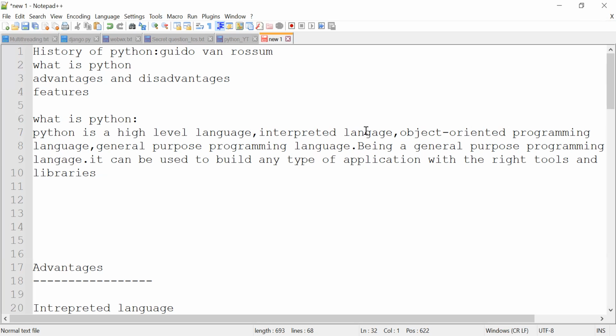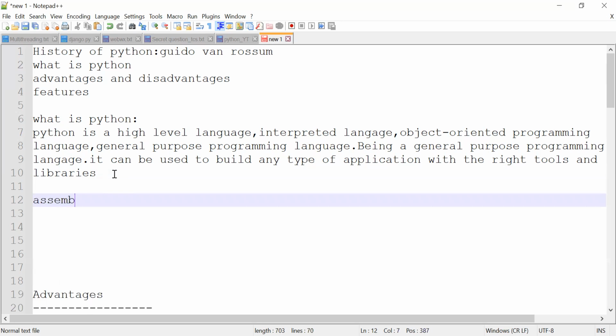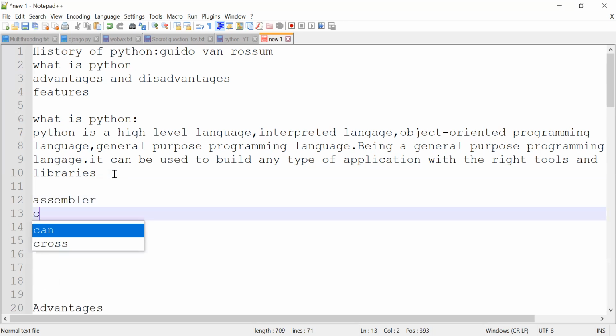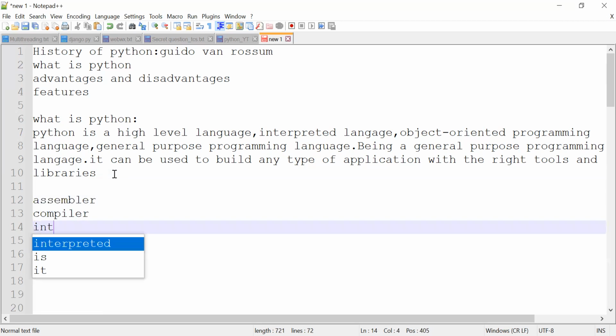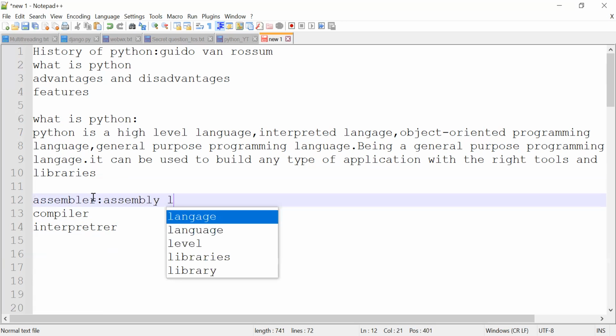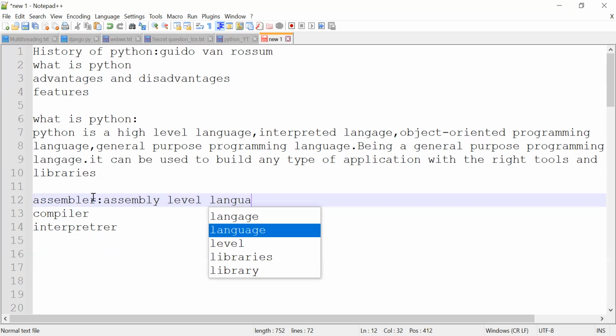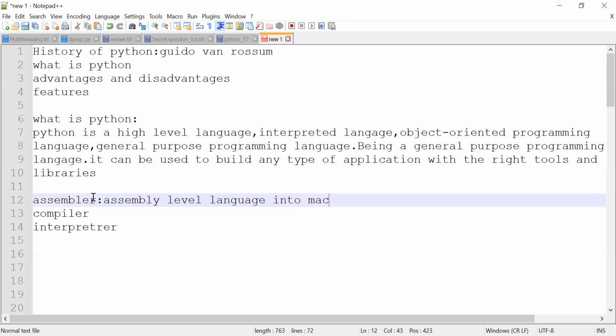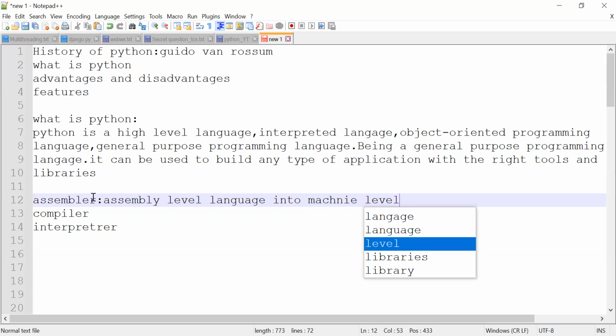Before learning about the interpreter language, we need to know some other terminology. That is assembler, compiler, interpreter. What is an assembler? An assembler converts assembly level language into machine level language.